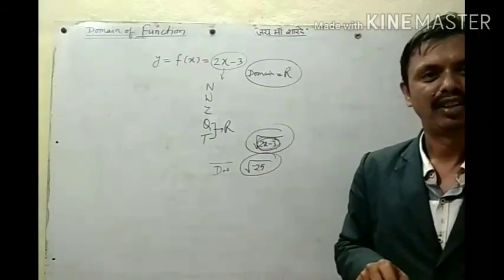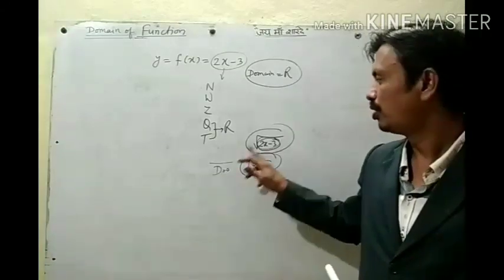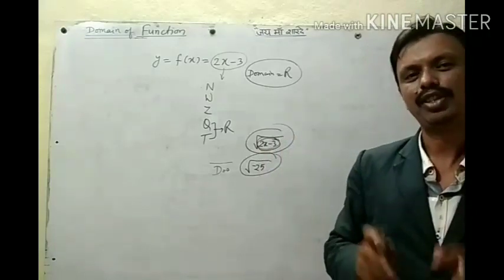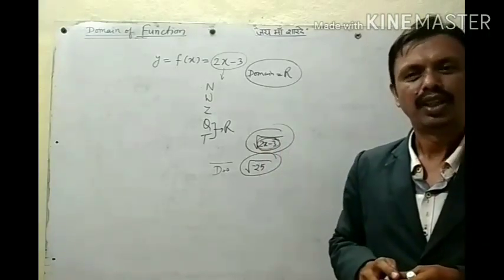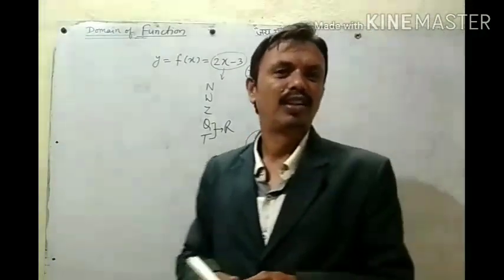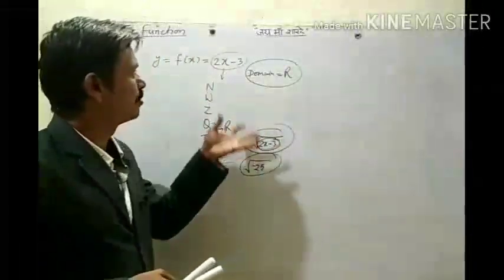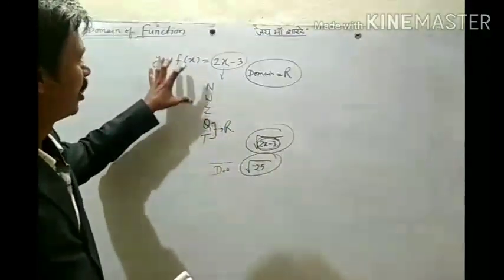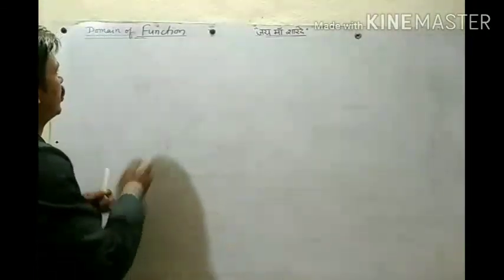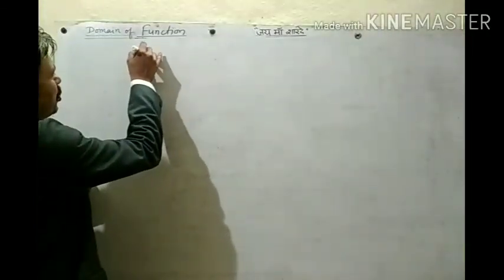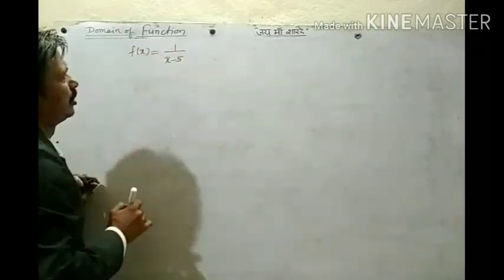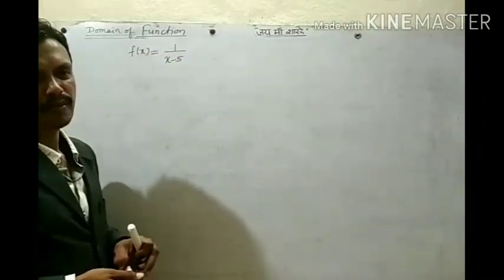Second thing, the denominator should not be 0, and the radicand cannot be negative. These two things we must remember. Okay, then we can find the domain easily. So now we'll find the domain of some functions. One function is given, what will be its domain? Suppose we have f of x equal to 1 upon x minus 5. What is its domain?